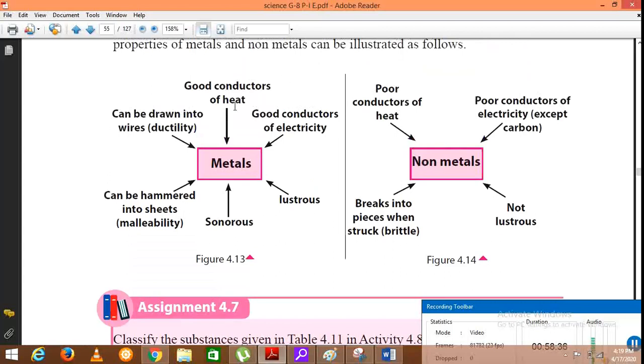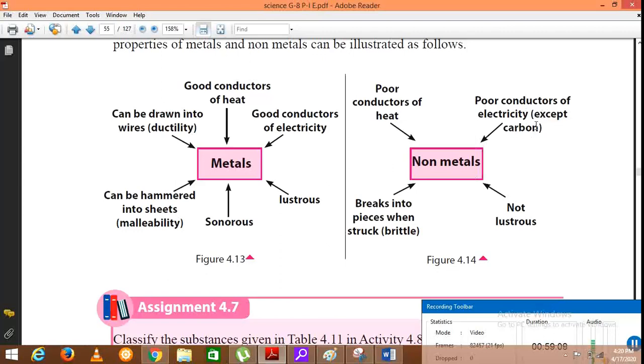Metals are good conductors of heat. They are good conductors of electricity. They are lustrous, they have a shiny surface. They make a sonorous sound. They can be hammered into sheets, or metals are malleable. They can be drawn into wires without breaking, which means metals are ductile. When we move on to nonmetals, they are poor conductors of electricity, except carbon.